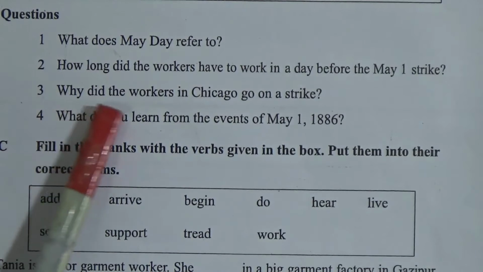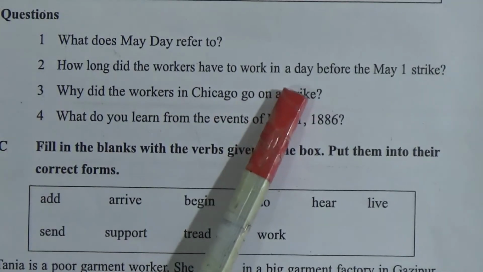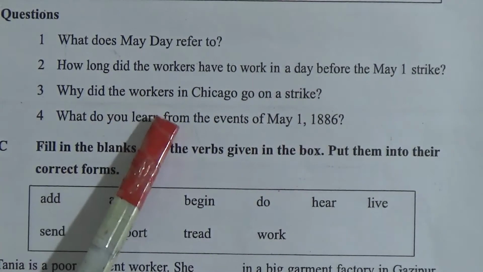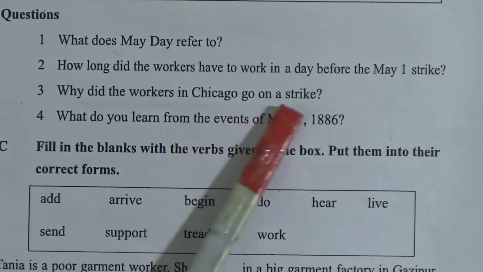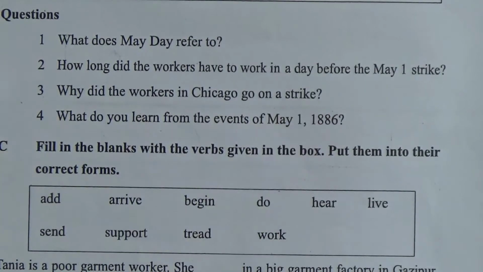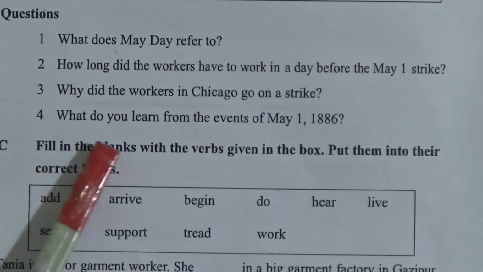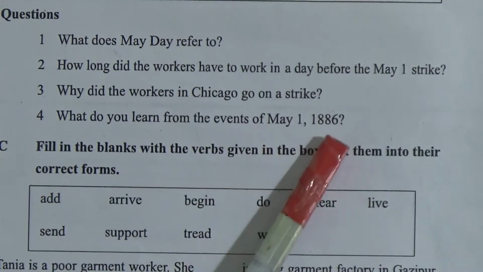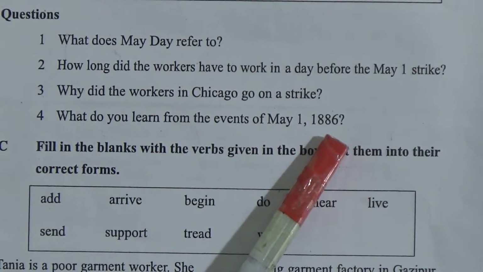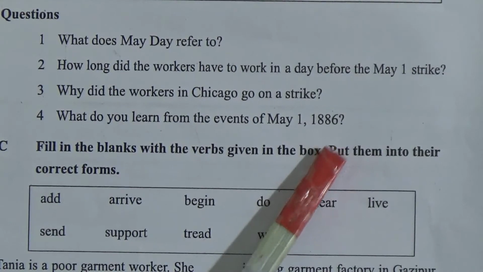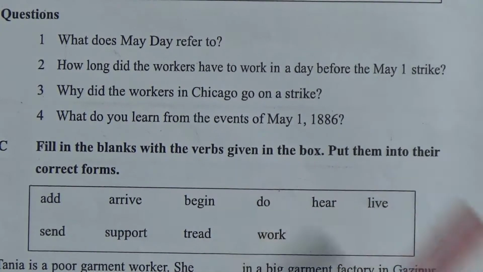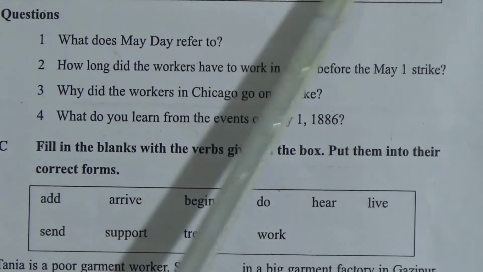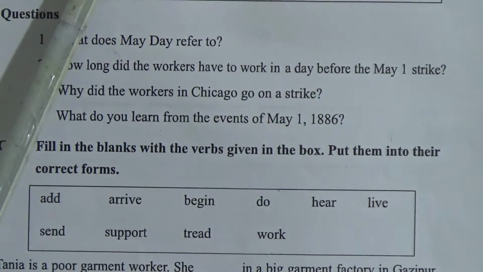Number 3, why did the workers in Chicago go on a strike? Because they wanted to establish an 8-hour working day. That's why the workers in Chicago went on a strike. Now number 4, what do you learn from the events of May 1, 1886? What do you learn from this passage? We learned that the workers will continue to be exploited until they stand up to gain better working conditions, better pay or a better life. You can find help in the last line of this passage.